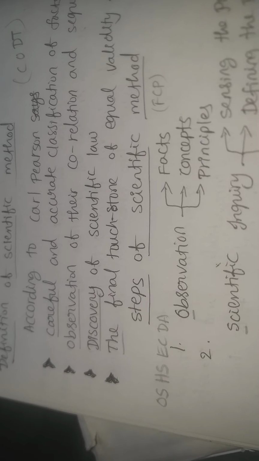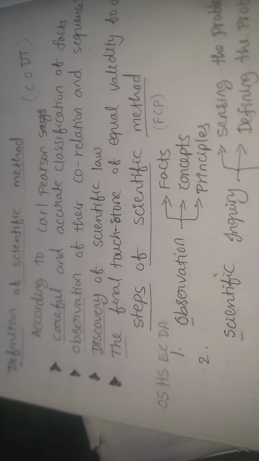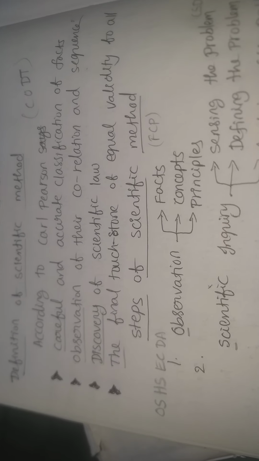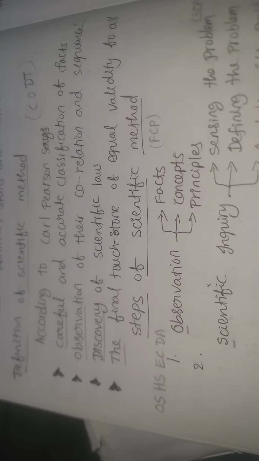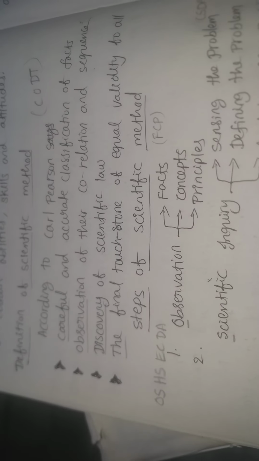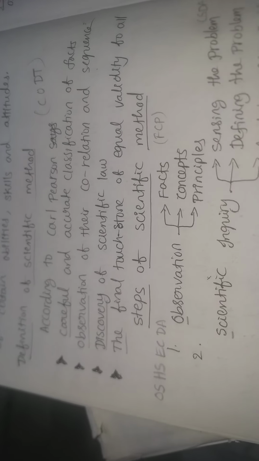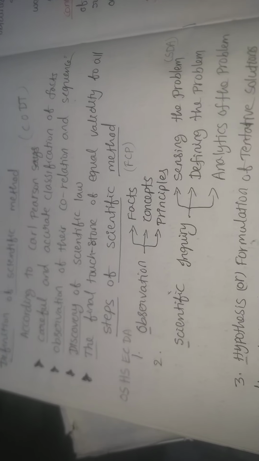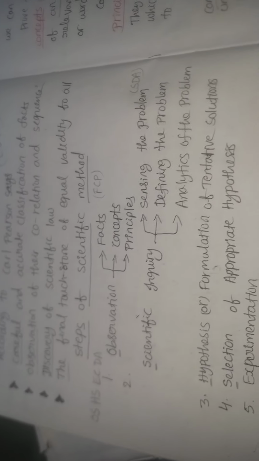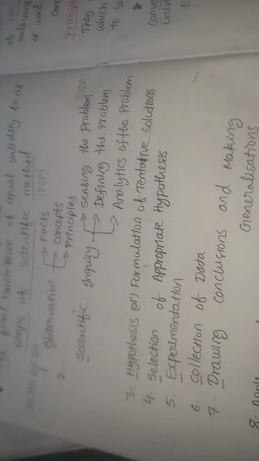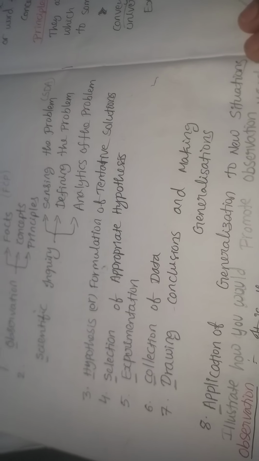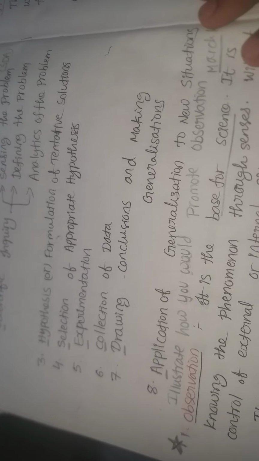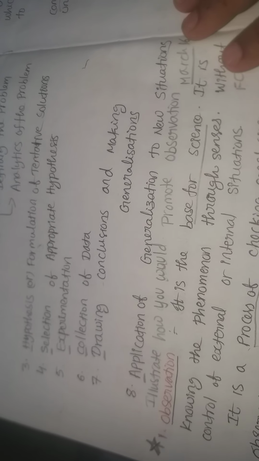Steps of scientific method. Here we can remember OSHSECDA. Observation, scientific inquiry, hypothesis, selection of appropriate hypothesis, experimentation, collection of data, drawing conclusions and making generalizations, application of generalization to new situations.